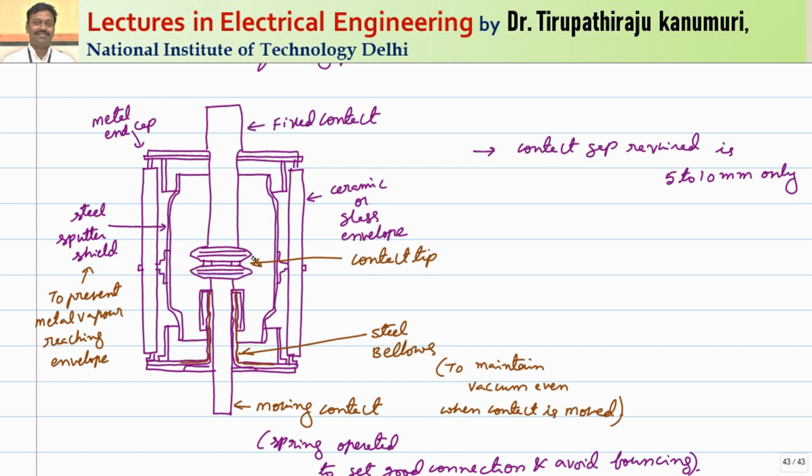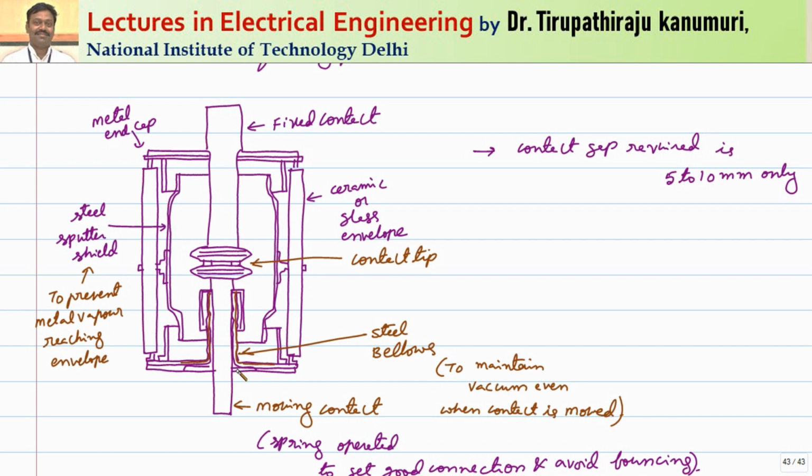So now coming to the lower side, because the moving contact has to move, whenever it is moving, the vacuum should not be lost. So that is provided by using the steel bellows. So steel bellows will provide the required value of the vacuum pressure. That means when the moving contact is moving, the steel bellows will not allow the outside atmospheric air to enter into this vacuum circuit breaker, so that the vacuum is maintained even when the contacts are moving.